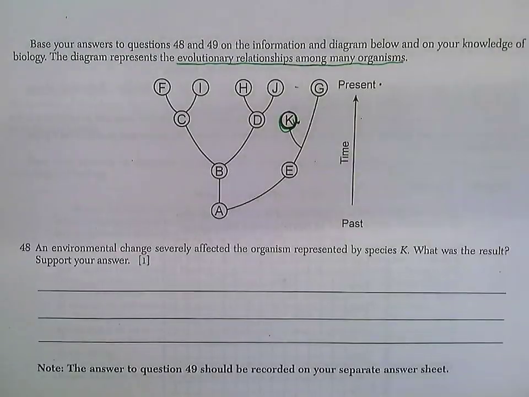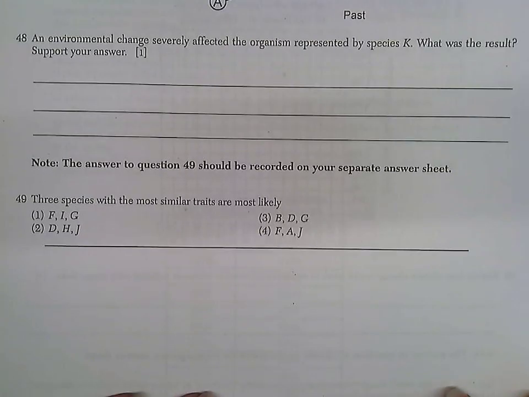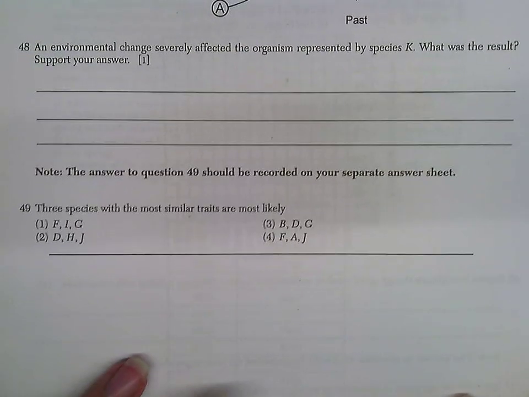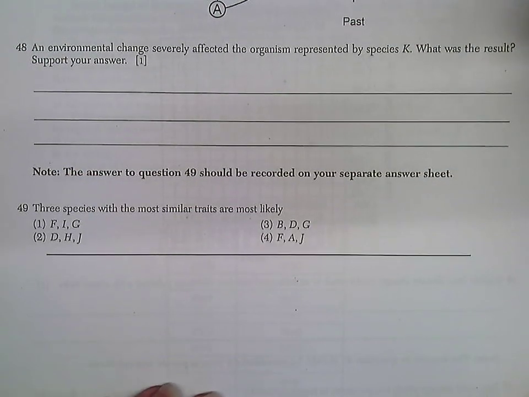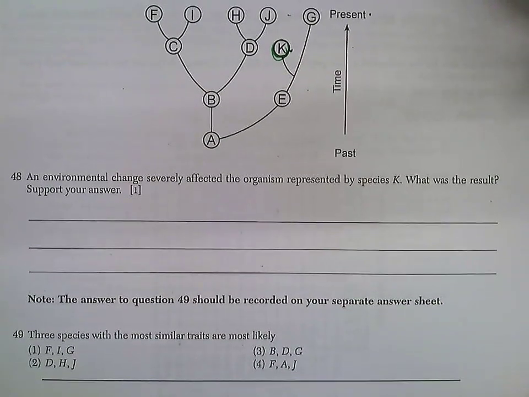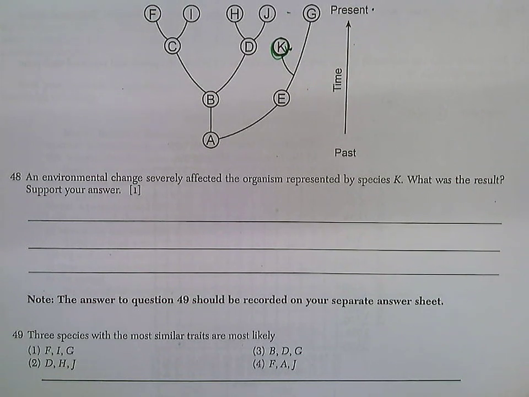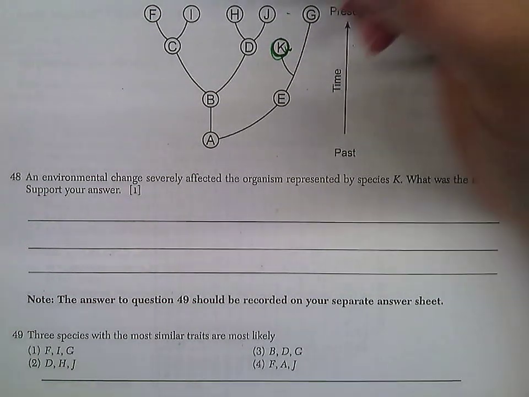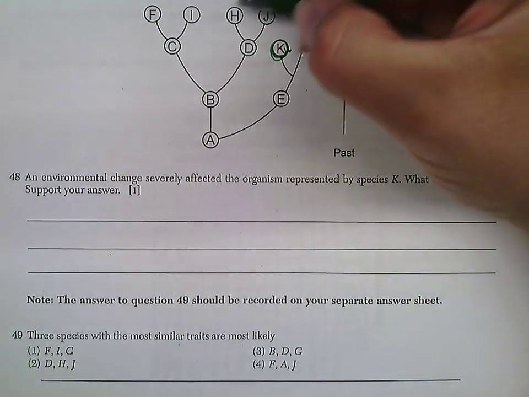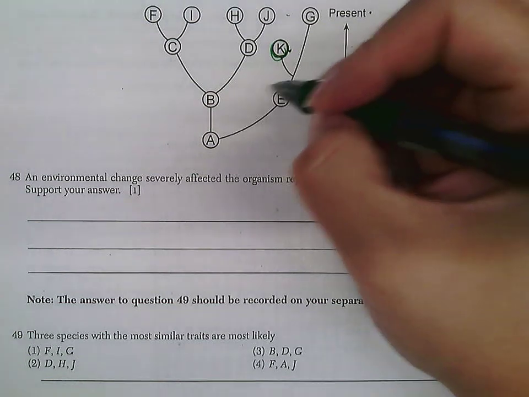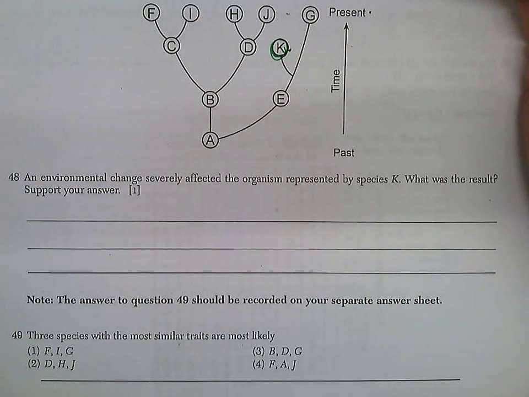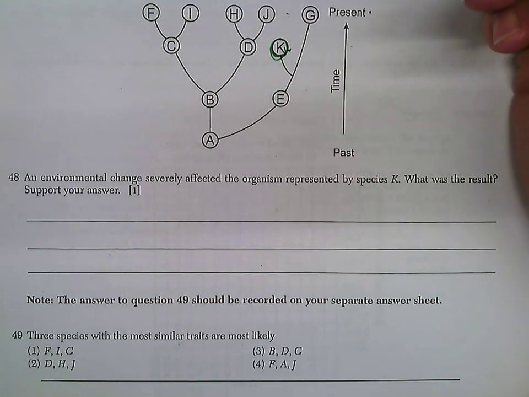The next question is about the relationships between 3 species, and I want to know which have the most similar traits. So what we're looking for here is which 3 are the most closely related, which ones have branches that touch each other the most. So we really would expect to see it's in one of these triangles here. So it's either this guy, this triangle here, this triangle here. The closer they are located together on the branching diagram, the more closely related they are.